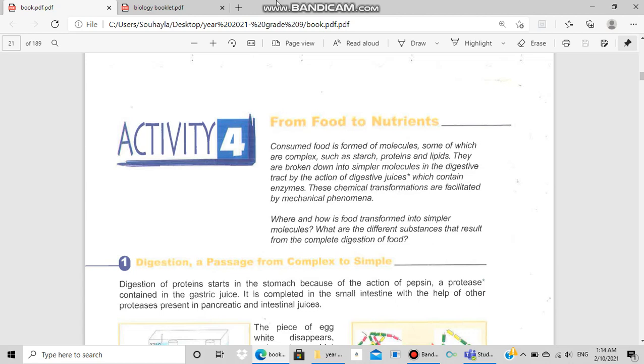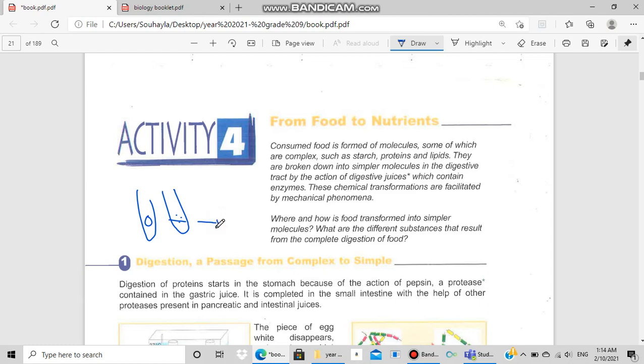I gave you an example: if I have a test tube, here we have a big piece of bread, and here small pieces of bread. I added saliva to both tubes. Saliva contains an enzyme which is called salivary amylase. So what happened to each tube after 15 minutes?